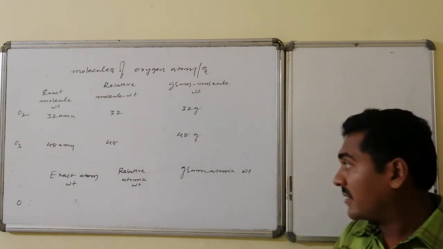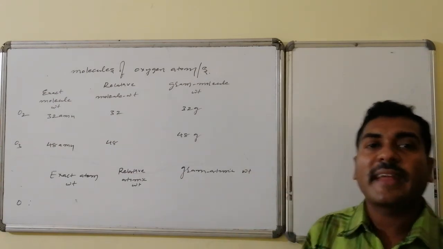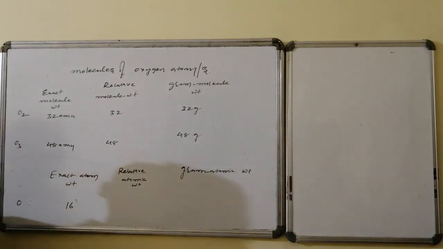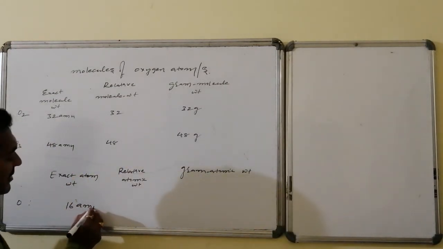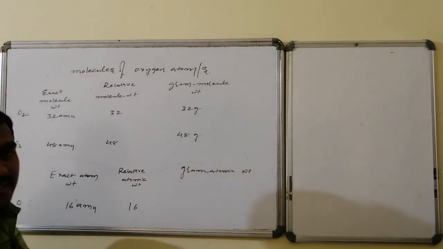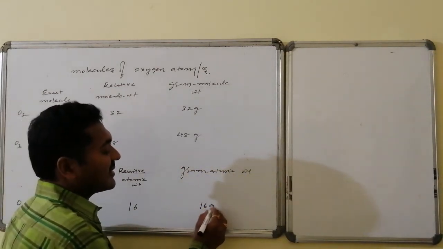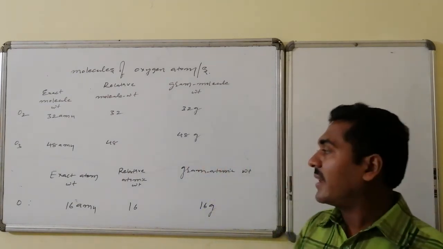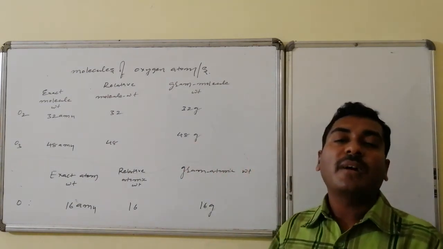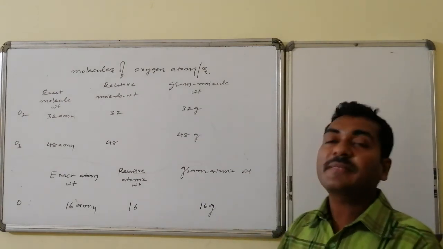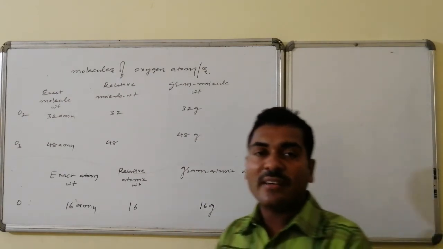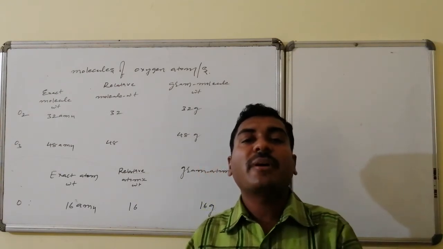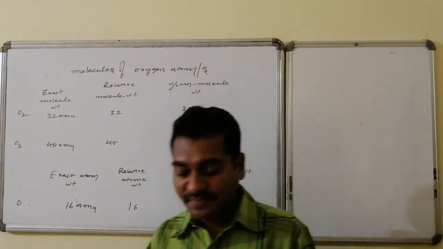Second one is relative atomic weight, and third one is gram atomic weight. Exact atomic weight is 16 AMU, relative atomic weight is 16, and the gram atomic weight is 16 grams. In this way, atomic weight is present for the atoms as well as molecular weight for the molecules. This makes the difference. Once again, these are all correlated from the basics. Each molecular weight is equal to the sum of the corresponding atoms' weights.